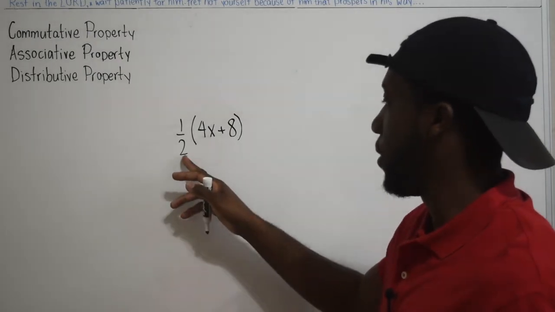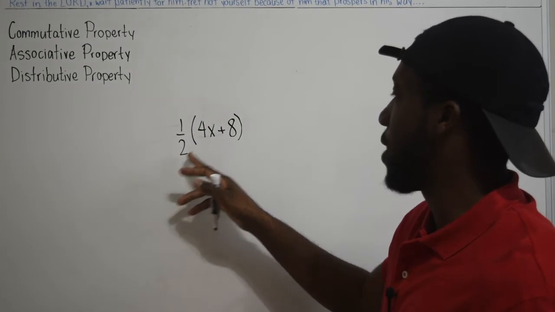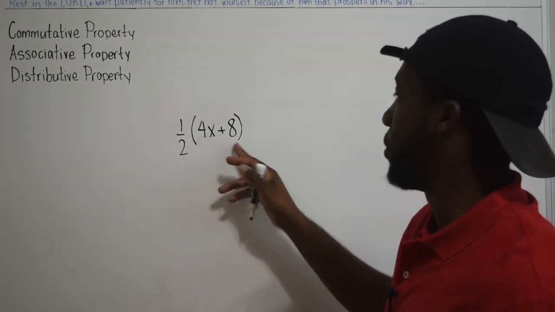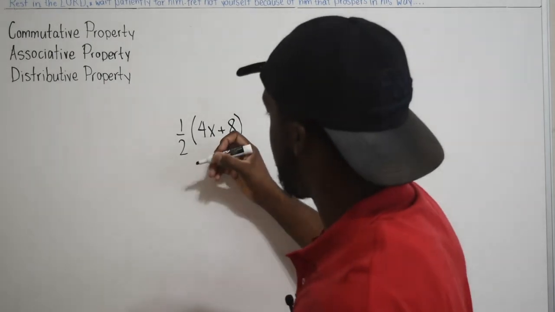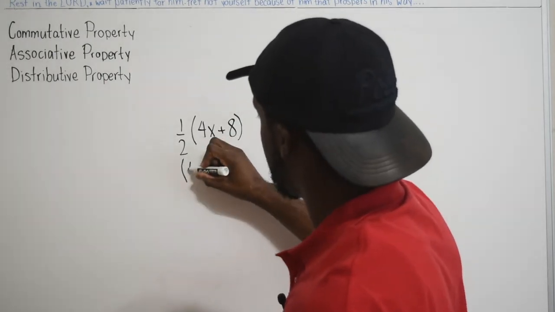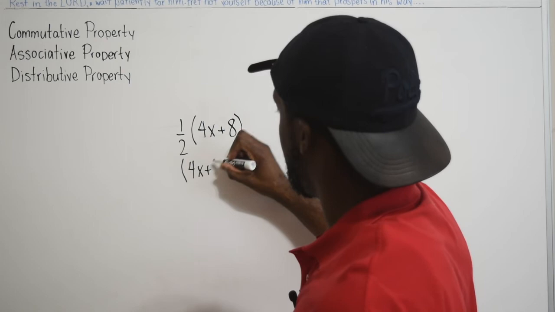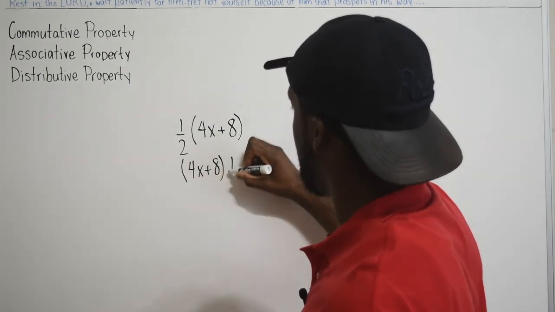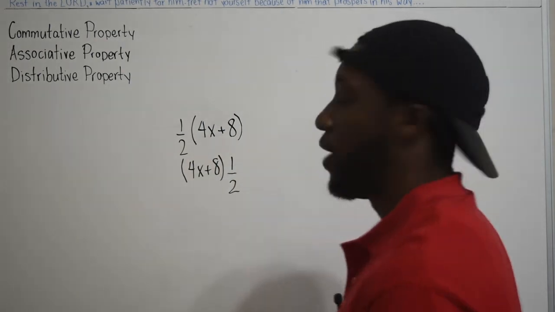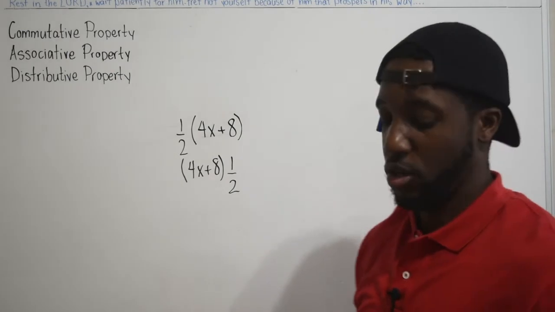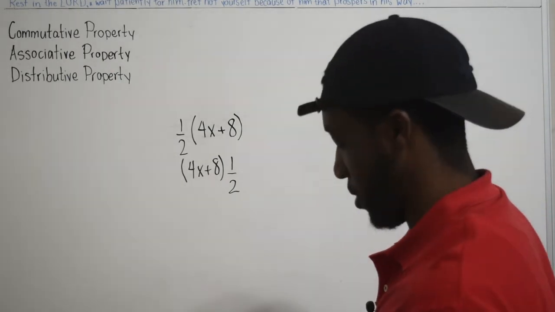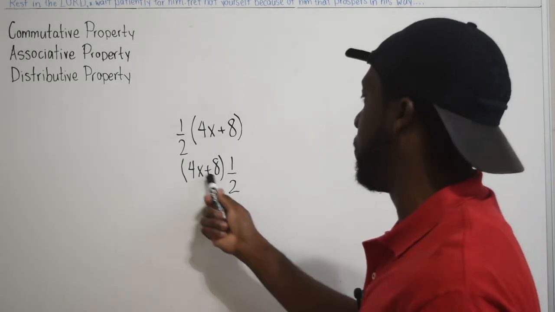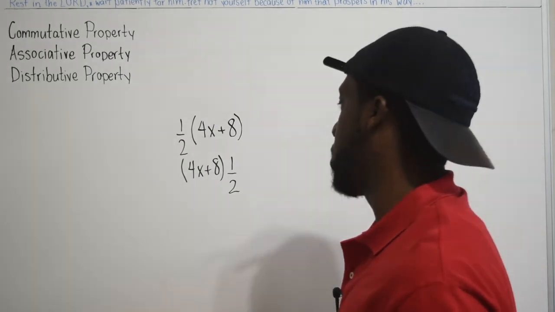So 1/2 and 4x plus 8, we got two factors. I can also write this like that right there, and I'll still get the same thing. No problem at all. I still distribute the 1/2 amongst these two terms inside here.